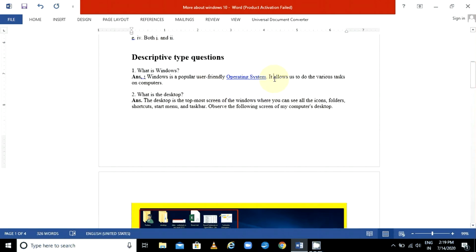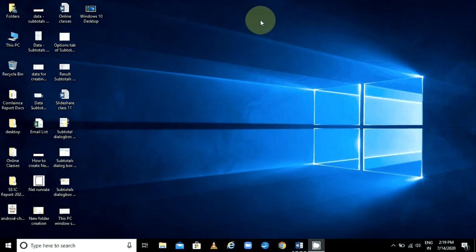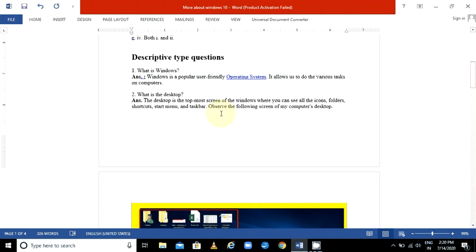So whenever you want to do some work on computers, it comes through the operating system only. Whatever you are getting here, when you start the computer, you are getting this screen. This entire screen is known as desktop, that we will discuss later. So that is coming due to the operating system. It is part of the operating system. If it is not there, then where will you work? So that is required. Otherwise your computer is just like a rectangular box. In Hindi we can say dibba. That is what it is without an operating system.